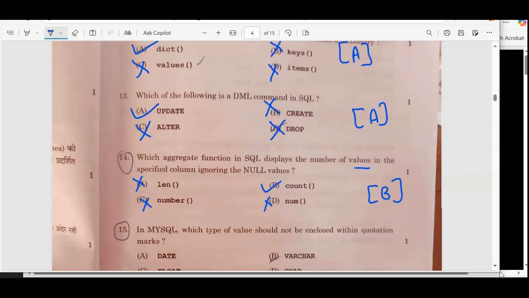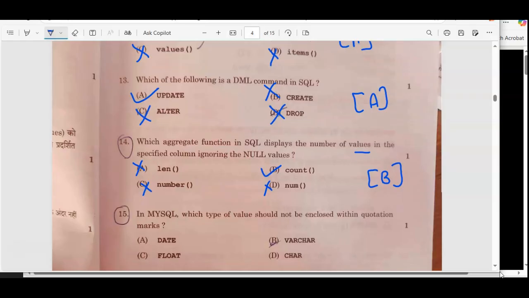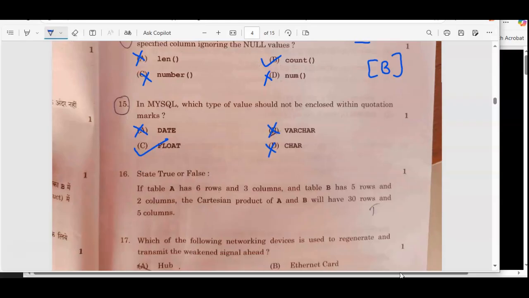So moving to the next one, we have MySQL. Which type of value should not be enclosed within quotation marks? So which value are you not enclosing? See, character values will be in quotes only, so that is wrong, because they are saying should not. Varchar are enclosed in quotation marks, and date are also enclosed in quotation marks. So float is the only data type which is not enclosed in quotation marks. So the correct option is option D.